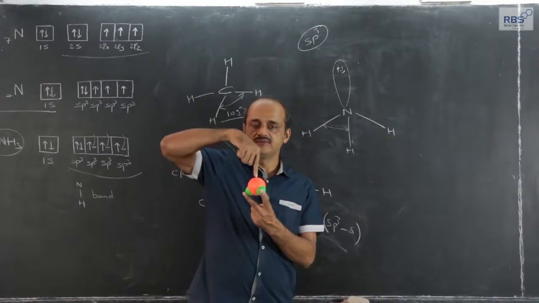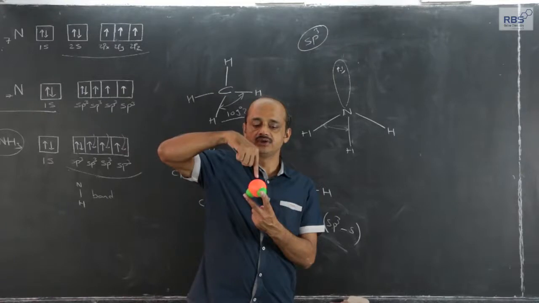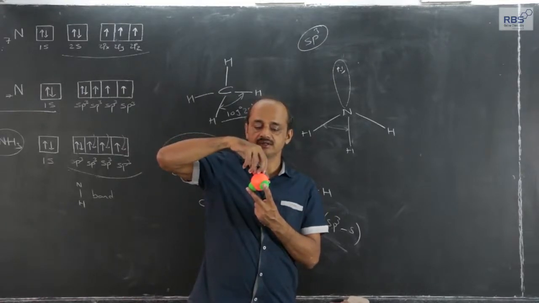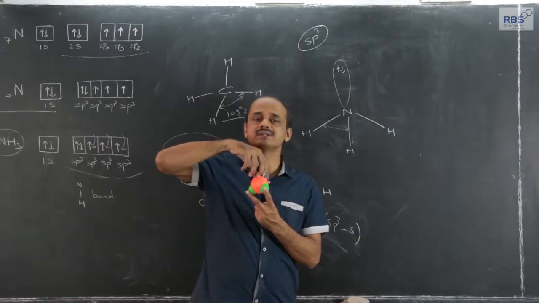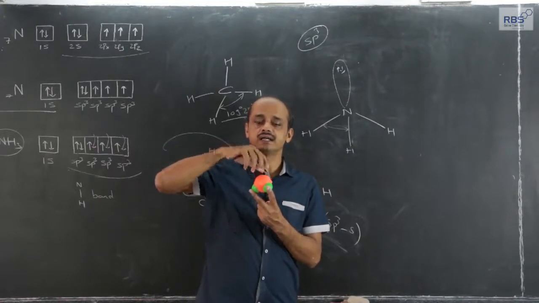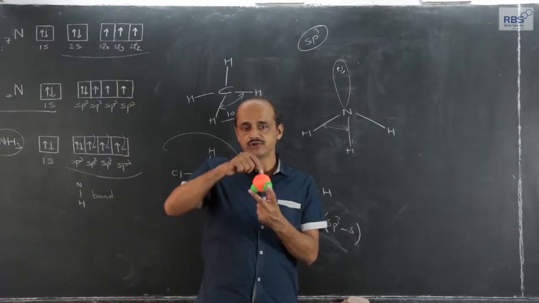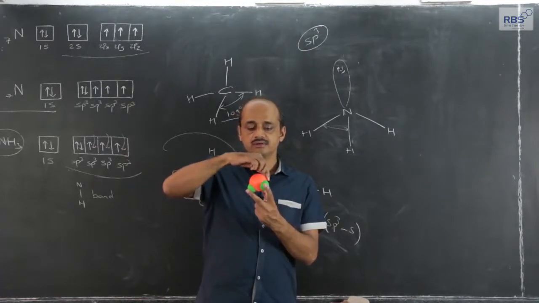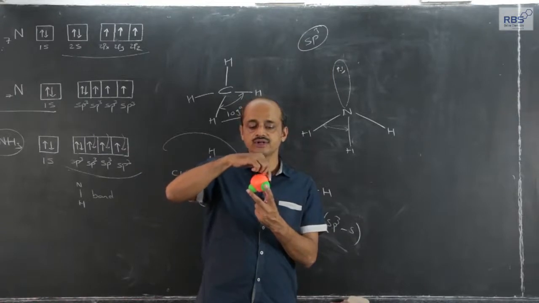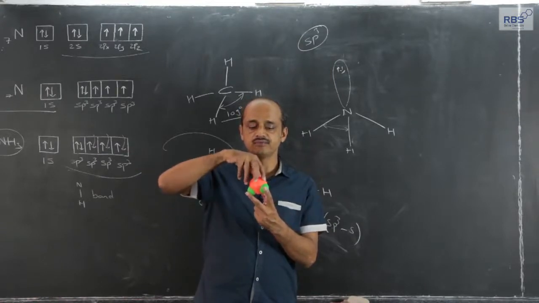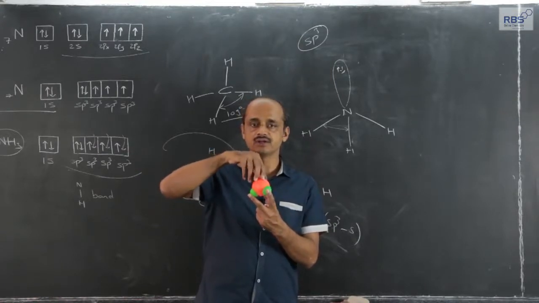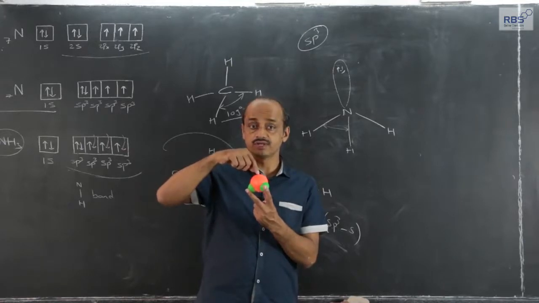Here my finger shows the direction, the orientation of the orbital where the lone pair of electrons is present. And since the lone pair is under the influence of only one nucleus of nitrogen, most of the area of the outermost shell of nitrogen is under the influence of the lone pair of electrons, 2s2 earlier.